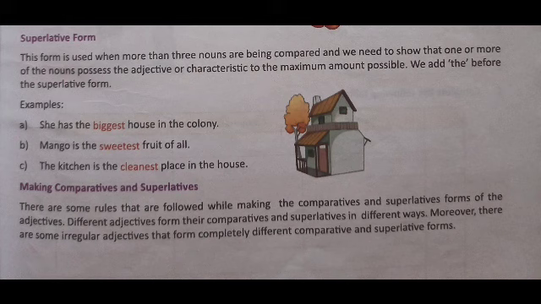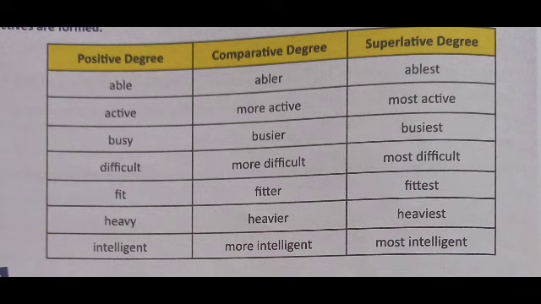Let's go through the table given here, children. Positive degree, comparative degree, superlative degree. See, able, abler, ablest. Next one, active, more active, most active. Here the adjectives are formed in an entirely different way, right?